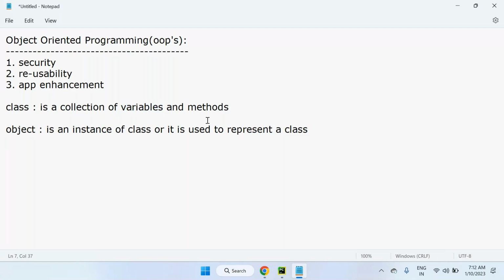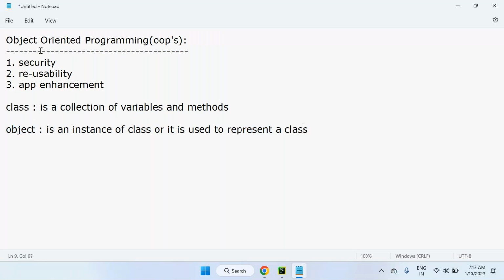So class is a collection of variables and methods, that's the technical definition, but the general definition is that class is a model or plan or architecture or design. Object is a representation of the model, it is used to represent a class. After implementing a class with a lot of variables and methods, if you want to access these variables and methods, an object is compulsory. So object only will represent the class.